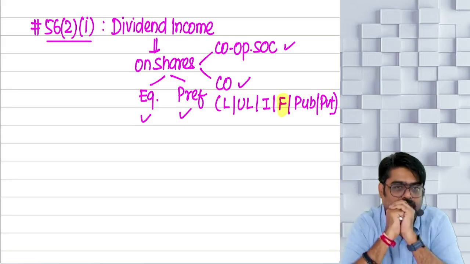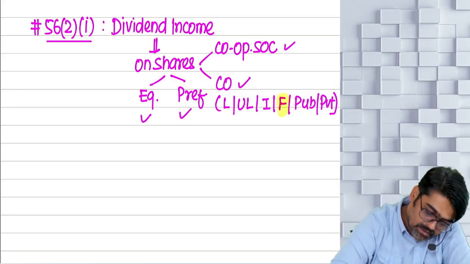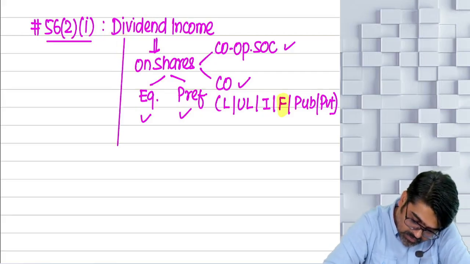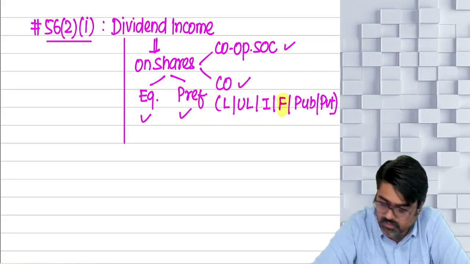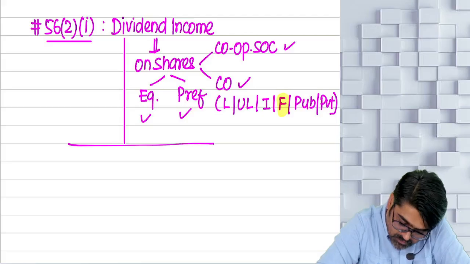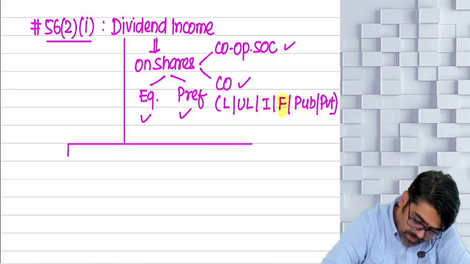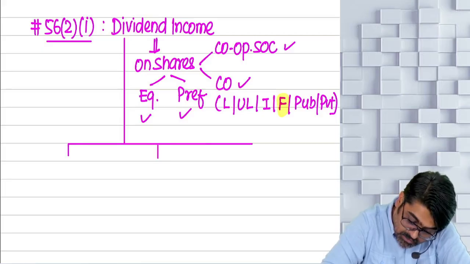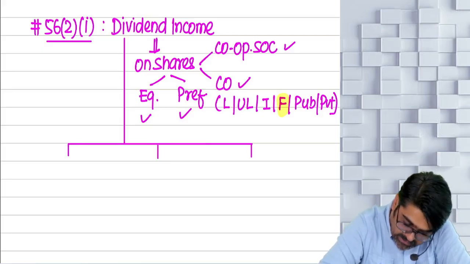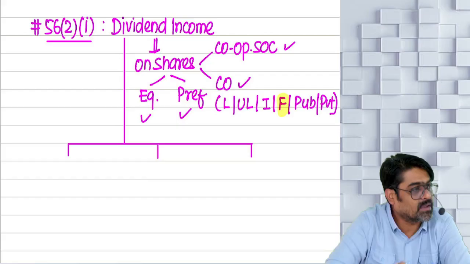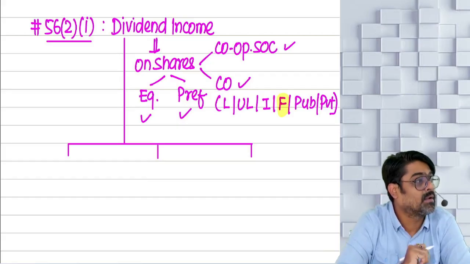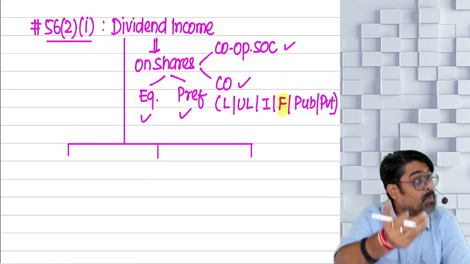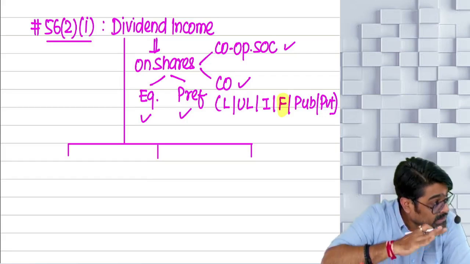Understanding or not? Sure. Now tell me, how many types of dividend can you have? Usually you have two types of dividend, no? One is final dividend. Second one is interim dividend. Yes or no? But there is one more type of dividend under the Income Tax Act. Under the Income Tax Act, the meaning of the term dividend is not only final dividend as well as interim dividend.